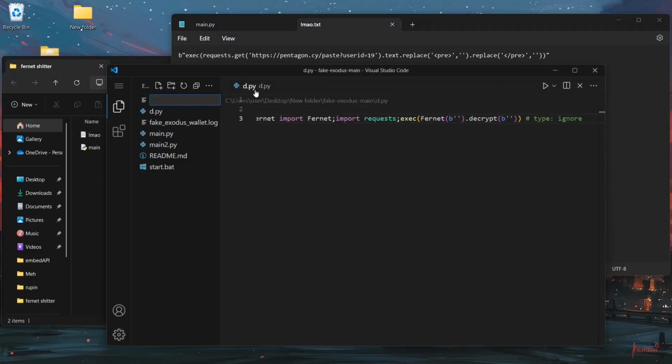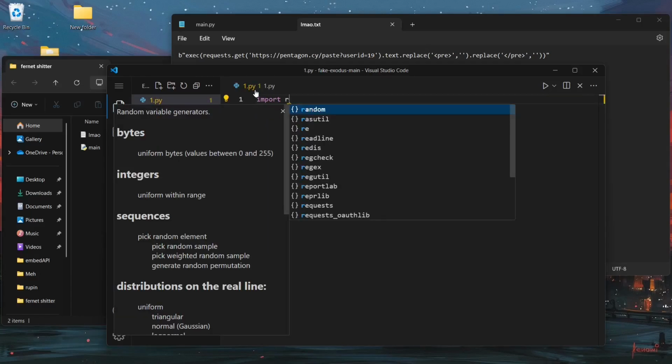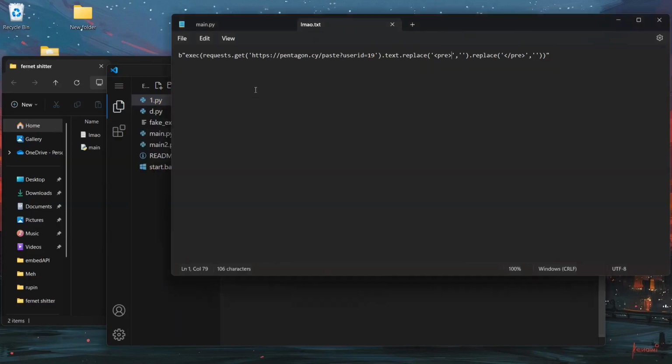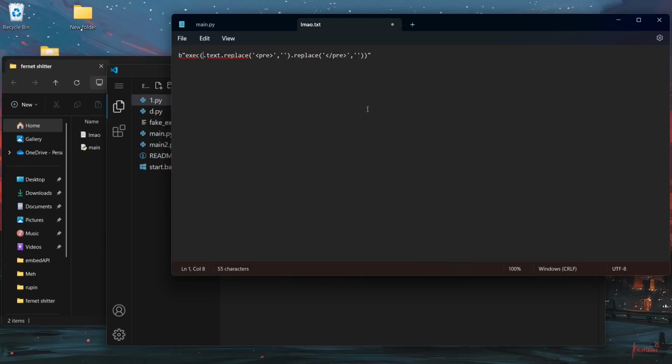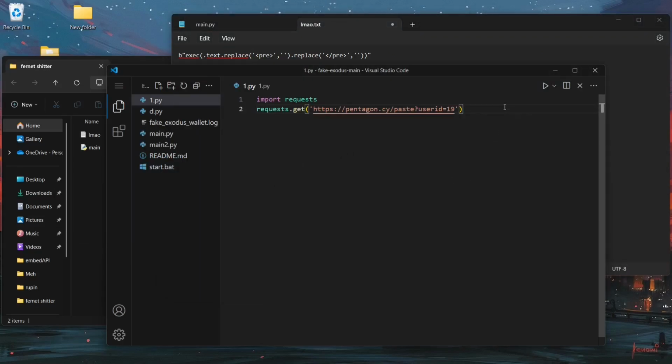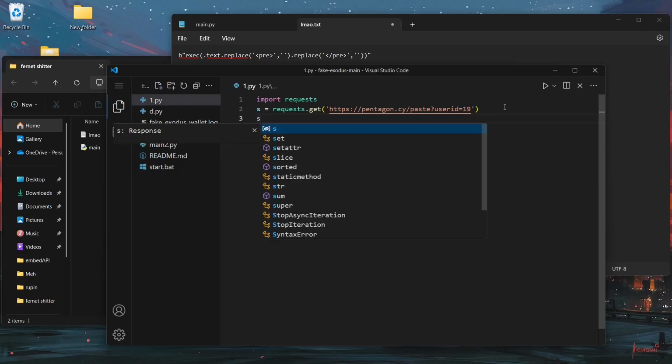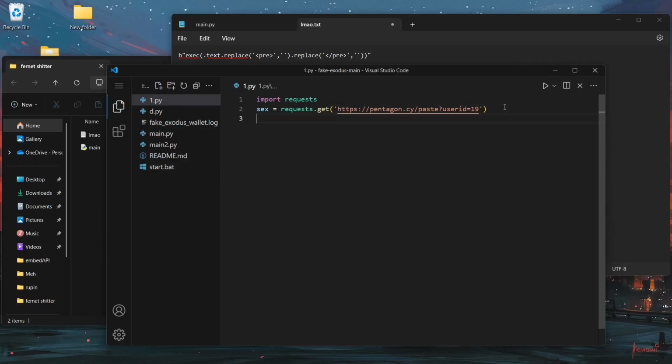Okay, I'm gonna give you guys a little Python tutorial now. 1.py, import requests. Whatever this guy is doing, I'm just gonna copy, except I'm gonna leave out the execute function because I don't want to execute malware on my machine. I'm gonna cut this off and paste it here, and we are also gonna give it a variable, which is gonna be r. Okay, no, s actually. And s, actually I'm gonna call it 6 just because I can.